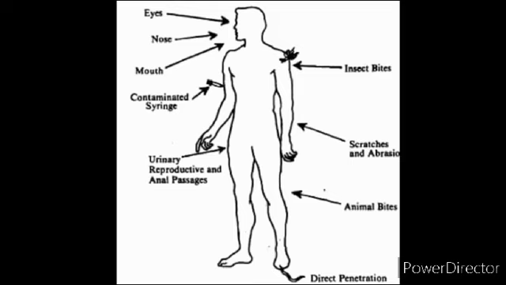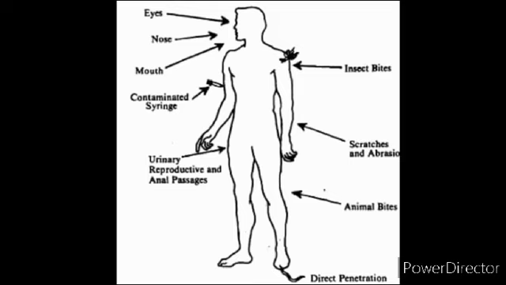Next is scratches and abrasions. If there are scratches or any abrasions present in the body, they can also cause the entry of microorganisms inside the body. They also serve as a main route of entry of microorganisms in the body, and so the infection may occur in that particular area, and infection can also spread throughout the body.